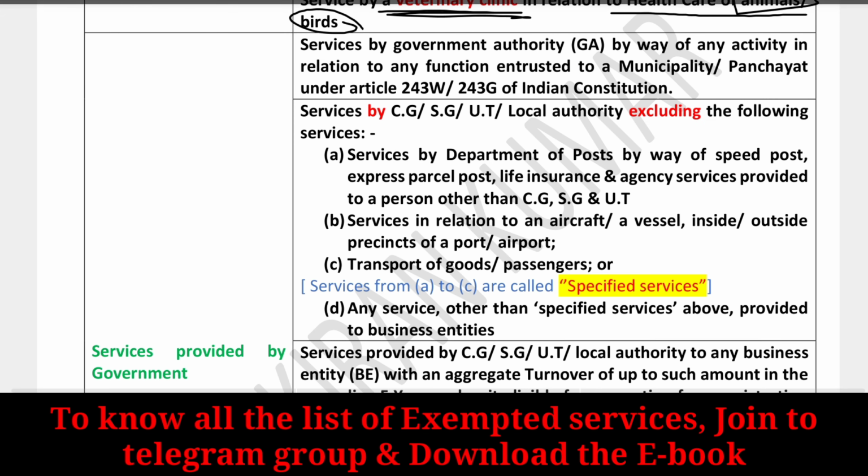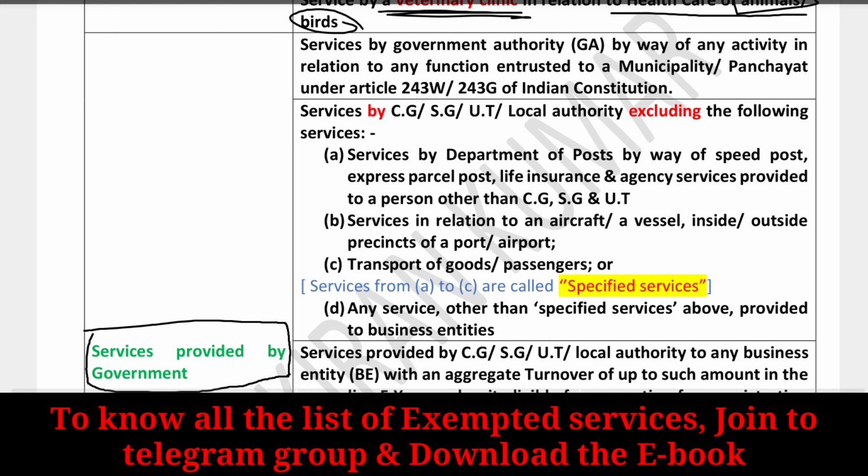And next we are moving to the services provided by a government. In your mind, a question might arise that the government is collecting the GST, then why will it levy GST on its own services? The answer is, GST is a destination based tax, so the liability to pay is on the ultimate consumer.